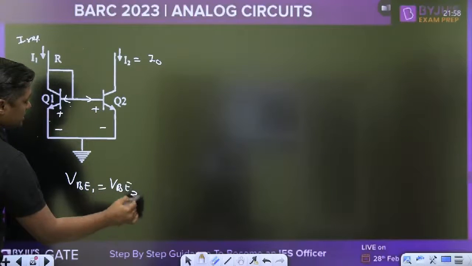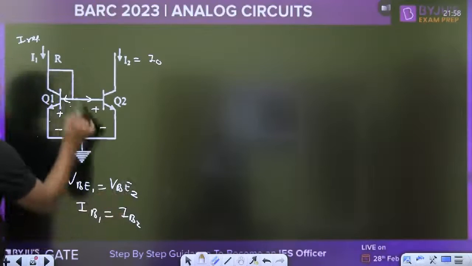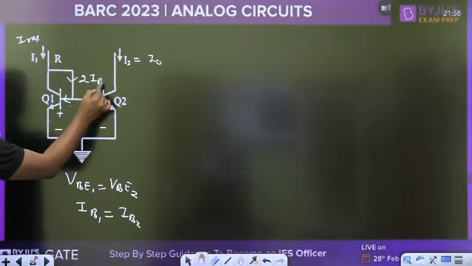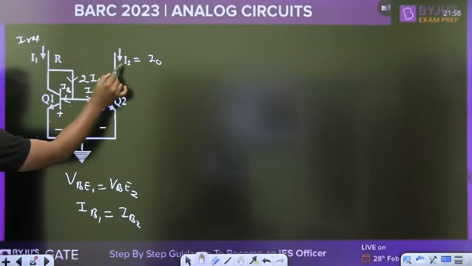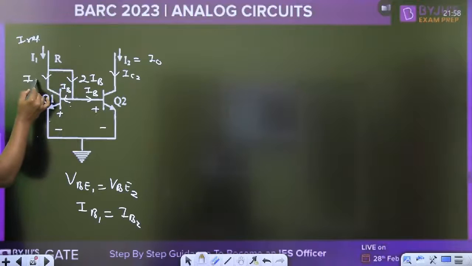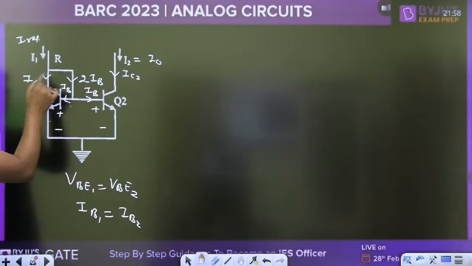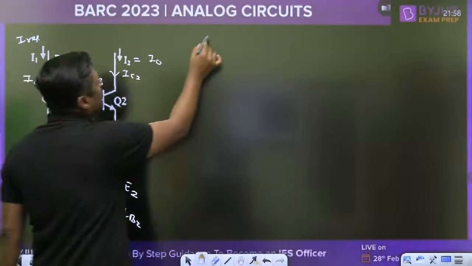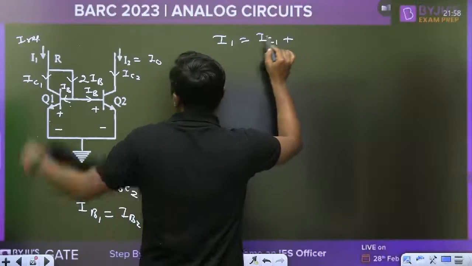Since the transistors are identical, the base currents are also equal, so we have 2 IB here, IB and IB, and this is IC2. I1 is divided into IC1 and 2 IB. So from this, you can say I1 is equal to IC1 plus 2 IB.